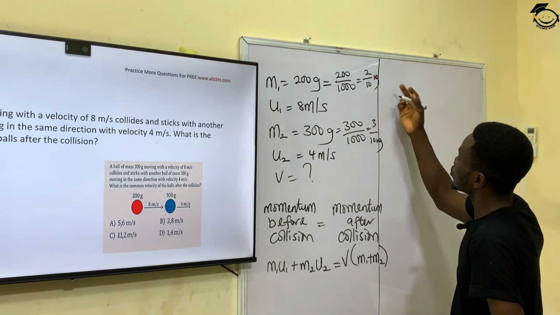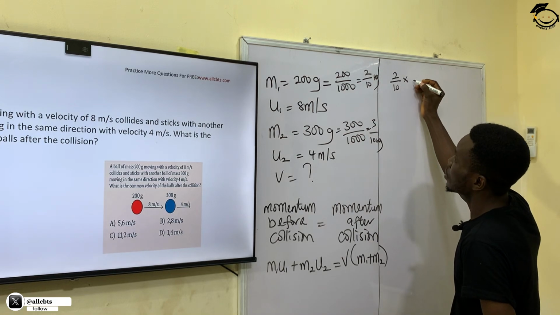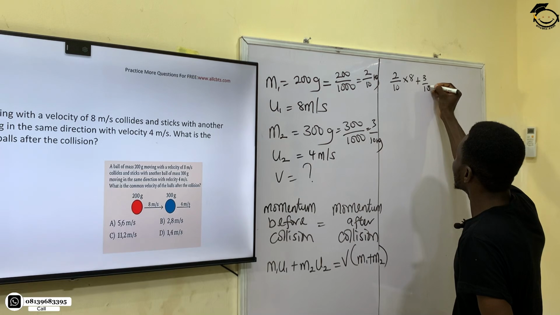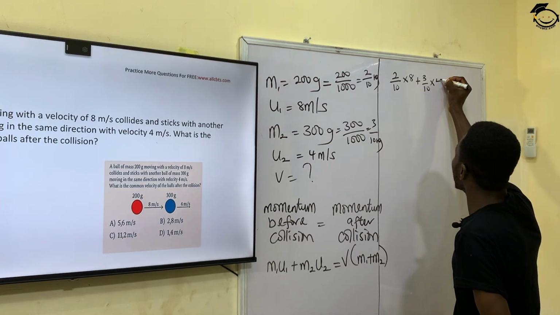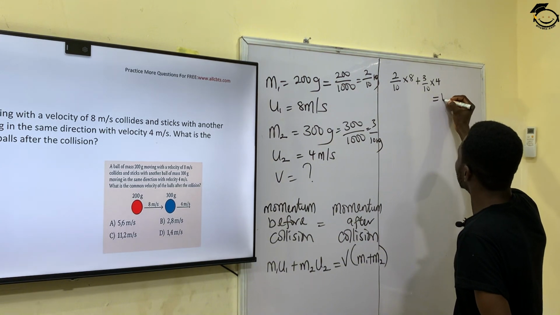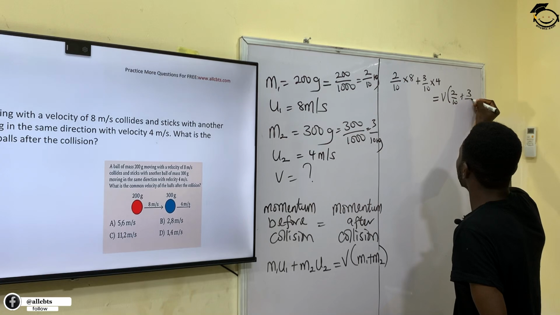So all we have to do is input. This will give me 2 over 10 times my U1, which is 8, plus 3 over 10 times my U2, which is 4, is equal to V in bracket 2 over 10 plus 3 over 10.